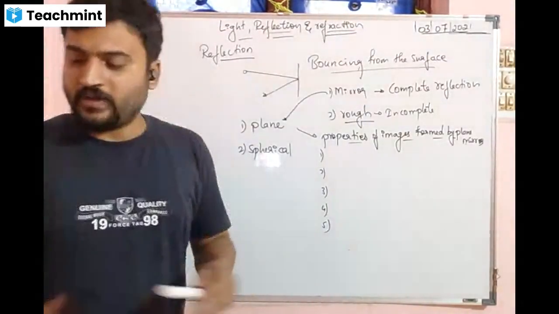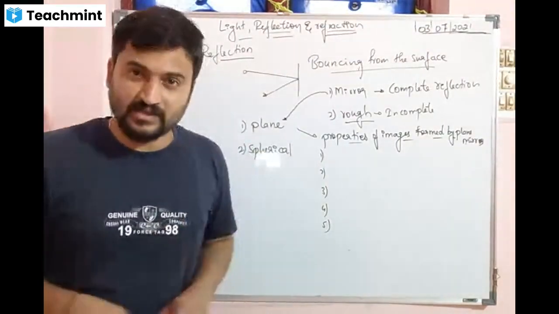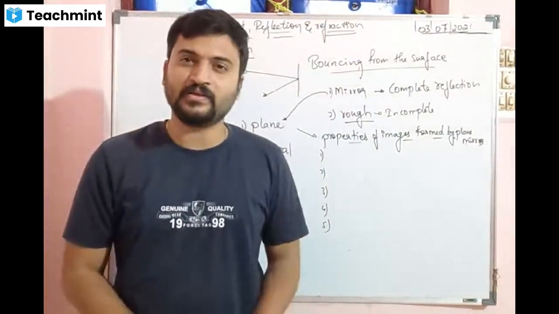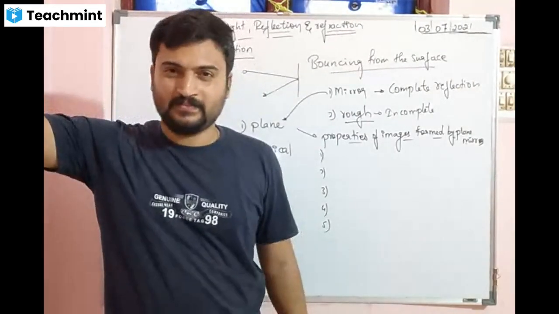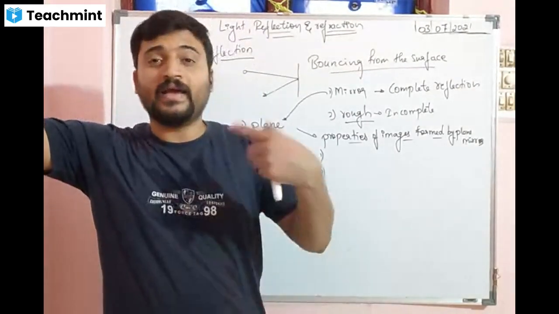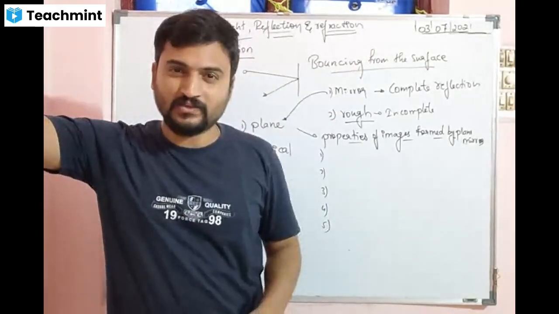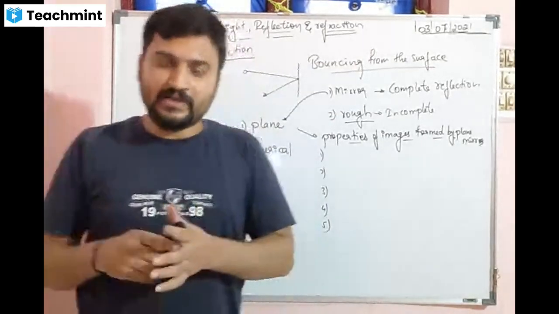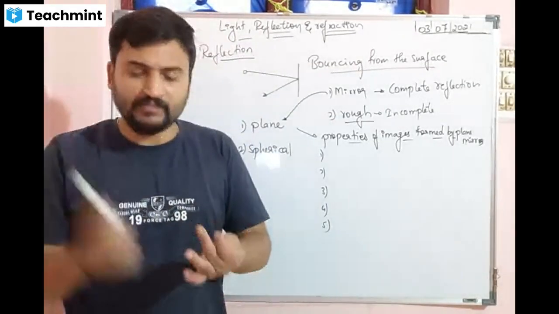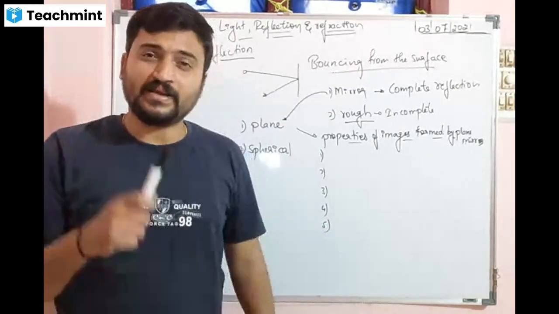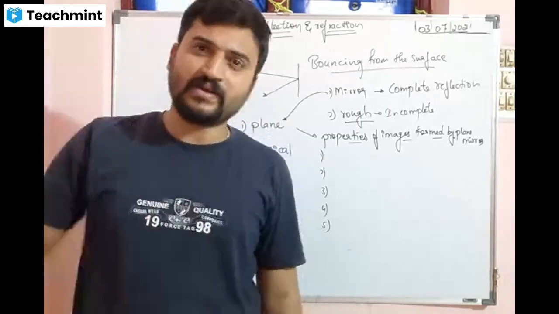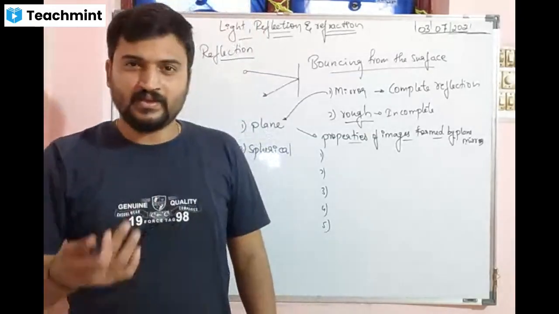Okay, now tell me whether it will be erect or inverted. We stand with our feet on the ground, so inside the mirror the feet are not going up. No, sir. It is called erect image. So erect image, same shape image, same size image. It will be at the same distance, but it will be laterally inverted. That means right becomes left and left becomes right.